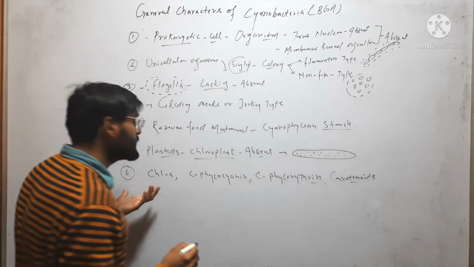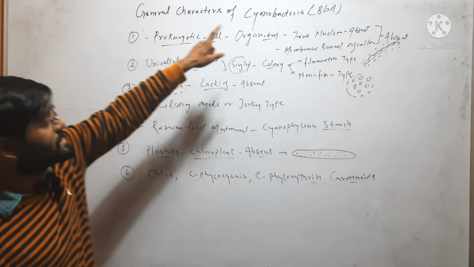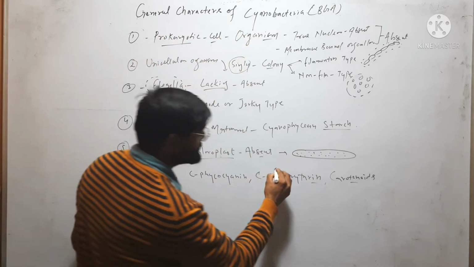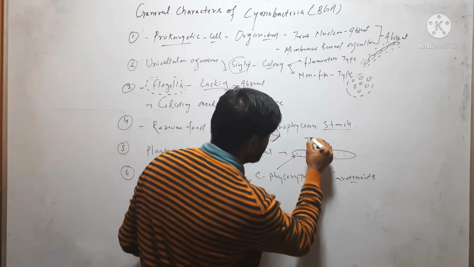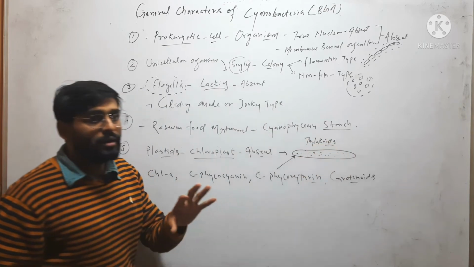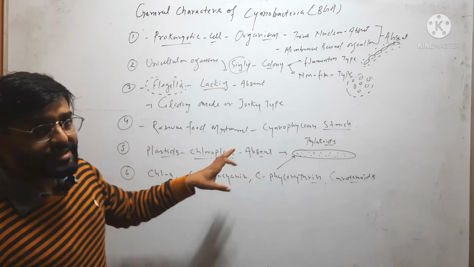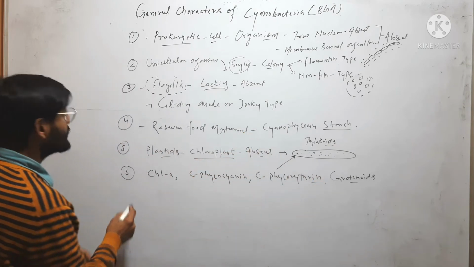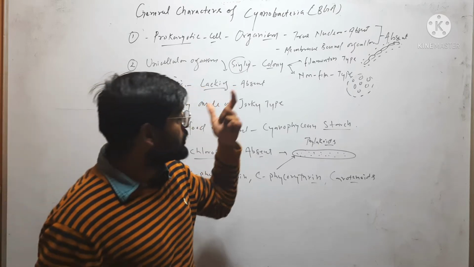So these type of pigments are present in cyanobacteria, and these pigments are present in thylakoids. Only thylakoids are there. Chloroplast is absent.